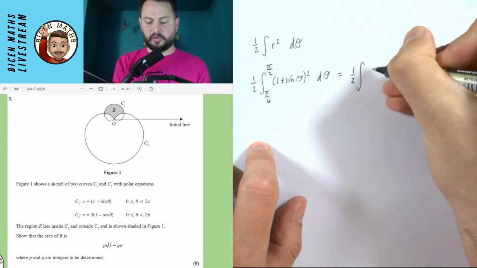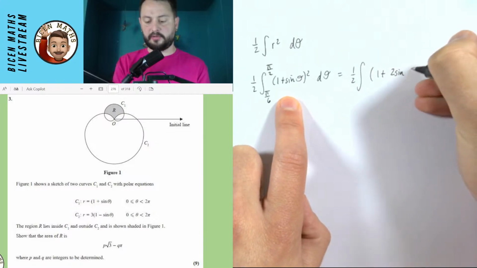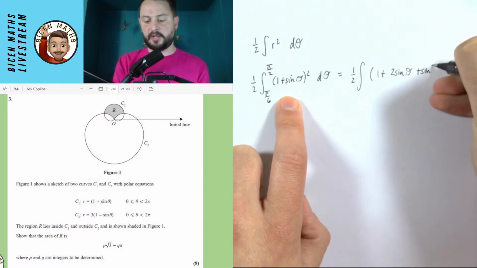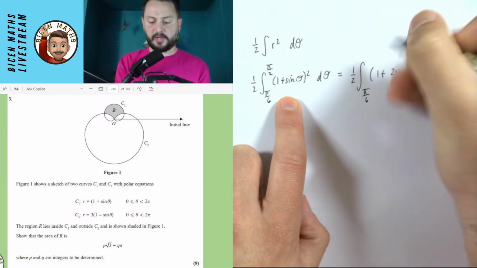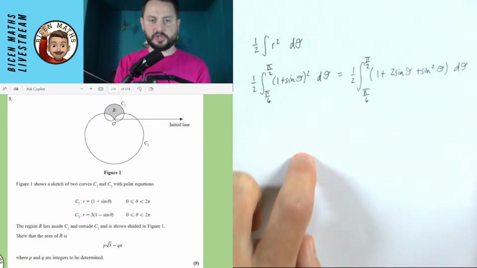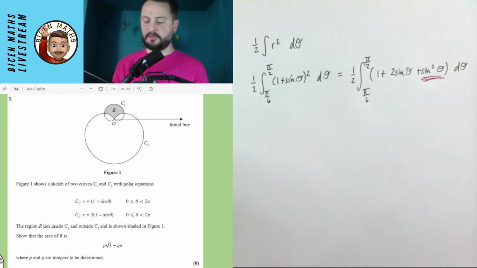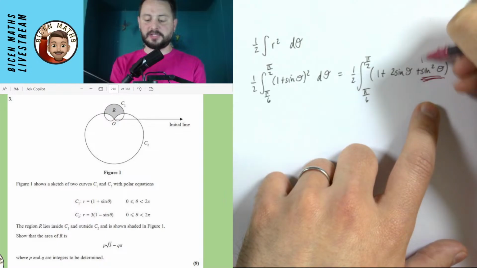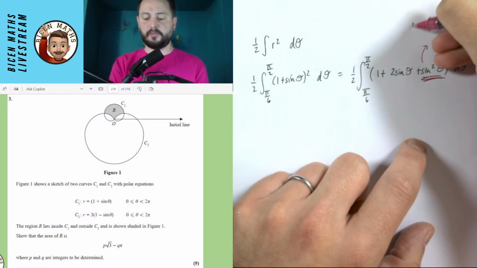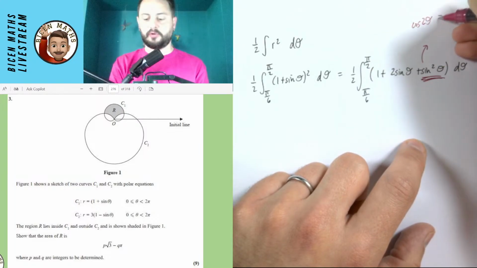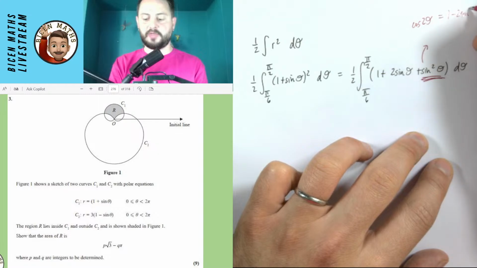So the integral of 1 plus sine theta all squared is 1 plus 2 sine theta plus sine squared theta d theta, and this is between pi over 6 and pi over 2. Now, if you've watched my videos, you will know that I've said many times that you need to memorize the identity for sine squared theta using the double angle. This is coming from cos 2 theta is equal to 1 minus 2 sine squared theta.